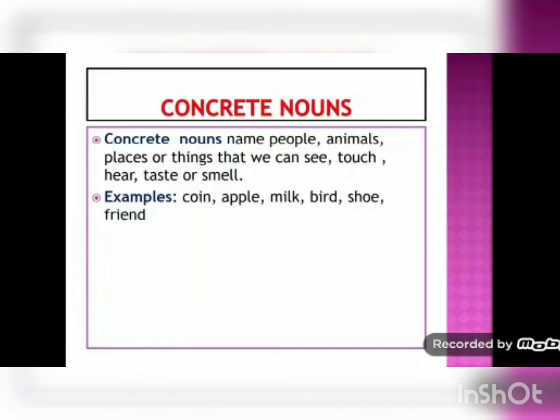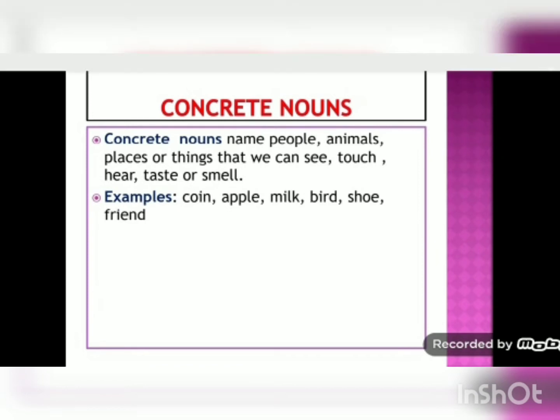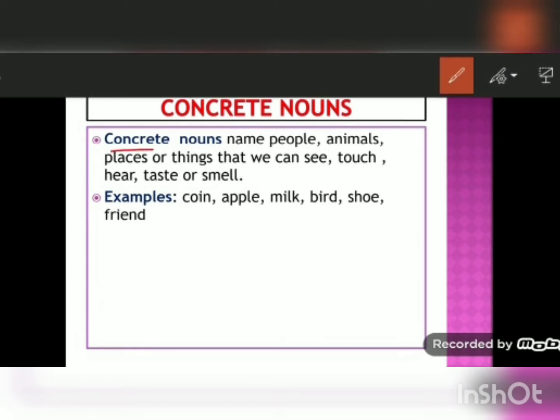Now let's see what are concrete nouns. Concrete nouns name people, animals, places or things that we can see, touch, hear, taste or smell. So here are the examples of concrete nouns: coin, apple, milk, bird, shoe, friend. So these are all the examples of concrete nouns which we can see, touch, hear, taste or smell.